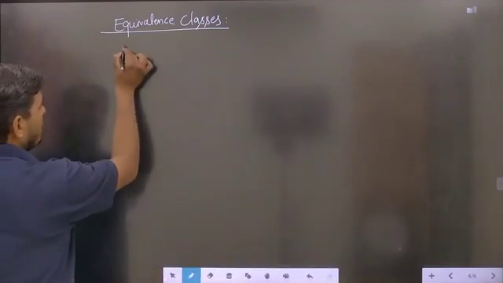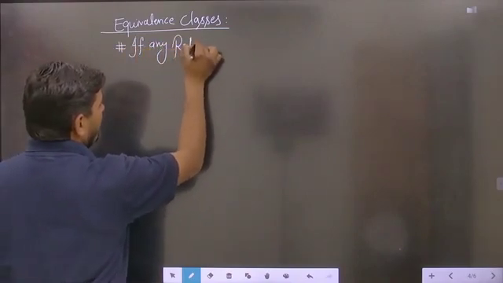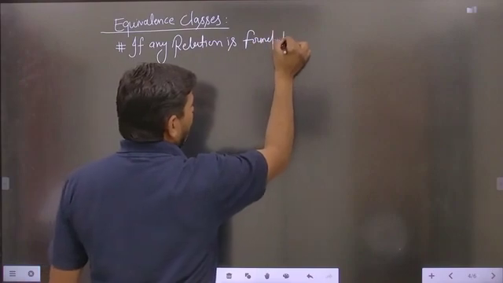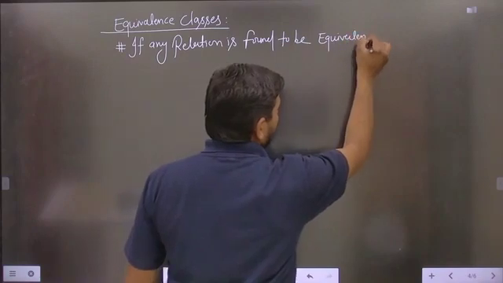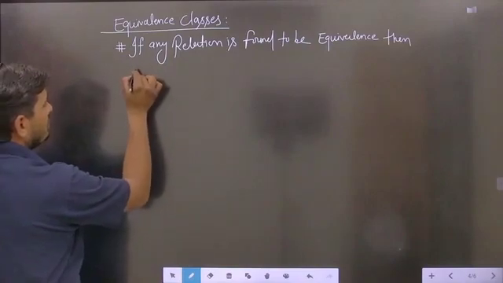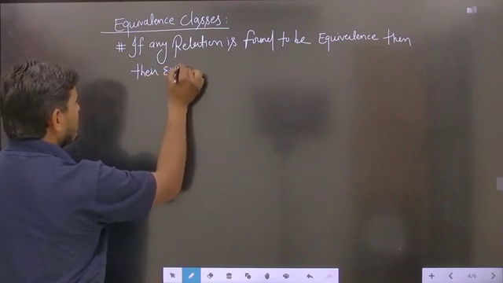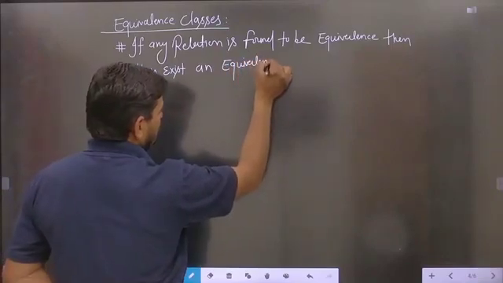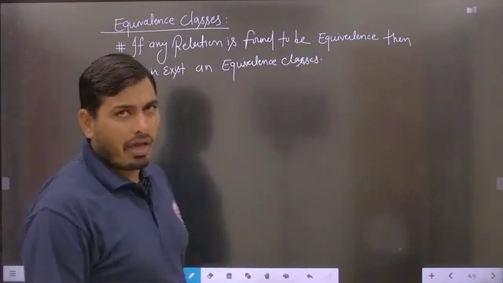So basically what we are saying is, if any relation is found to be equivalence, then there exist equivalence classes. Otherwise the equivalence classes do not exist for any other kind of relation.